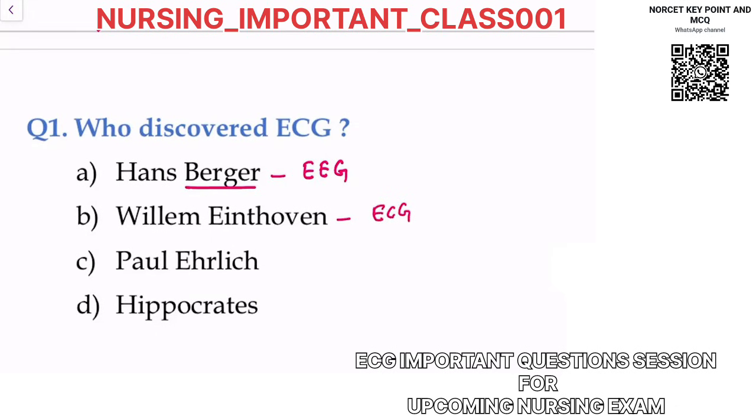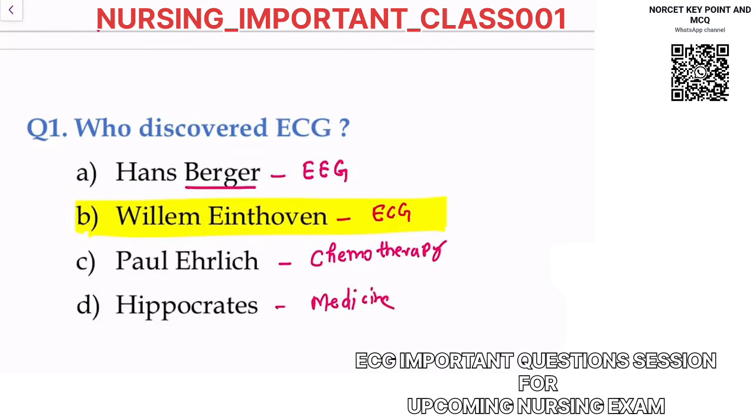This is the question that you should remember. William Einthoven is a scientist who discovered ECG. So we call this as pioneer or father of ECG. Okay, if I talk about other options, if I say Paul Ehrlich, it is considered father of chemotherapy, and Hippocrates is called as father of medicine.